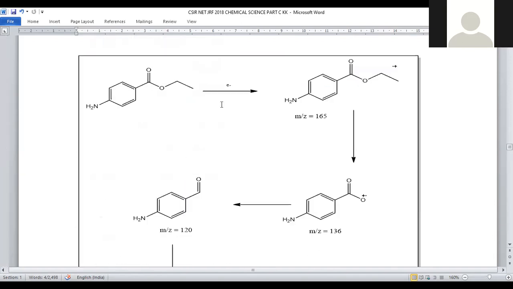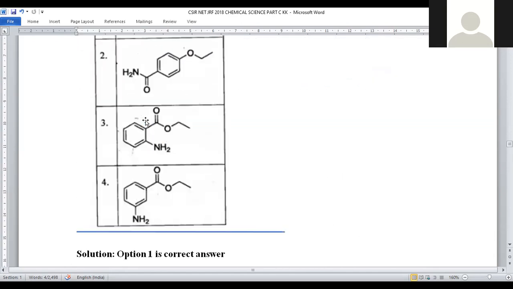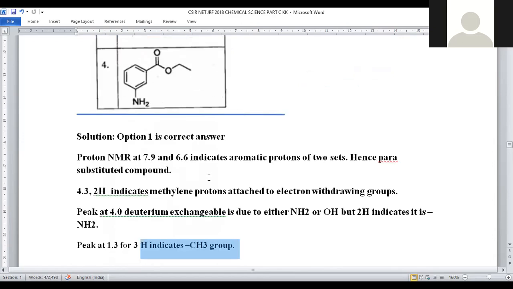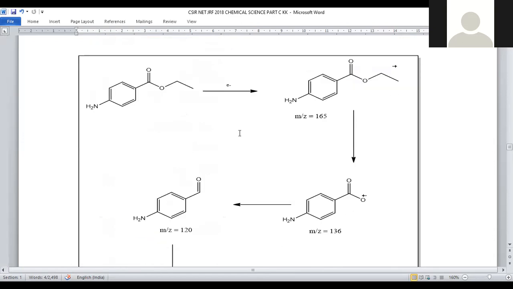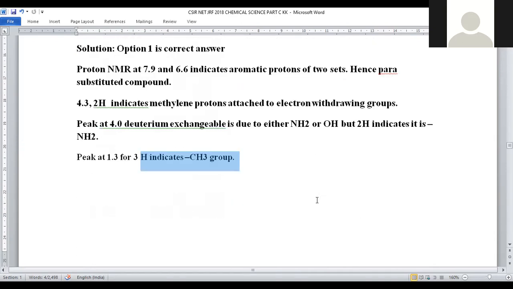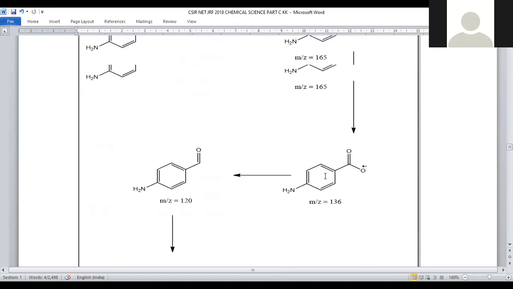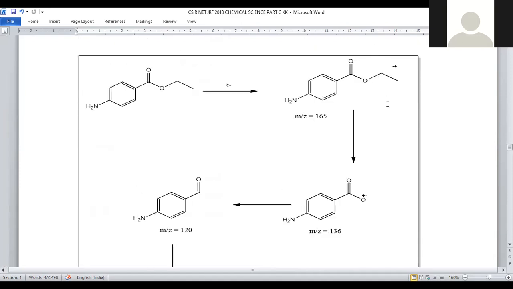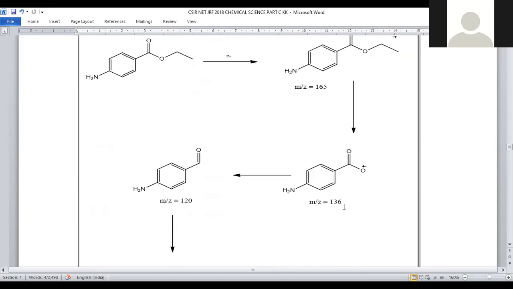So let us apply mass analysis. I'm taking compound 1. For compound 1, it is bombarded with electrons. A radical cation will be generated whose m/z value will be 165. In the given problem, 165 is one of the peaks, the molecular ion peak. Next, we are discarding an ethyl group from this. The ethyl group, C2H5, will be discarded, and the mass turns into 136. This is the second fragment which is provided in the data.